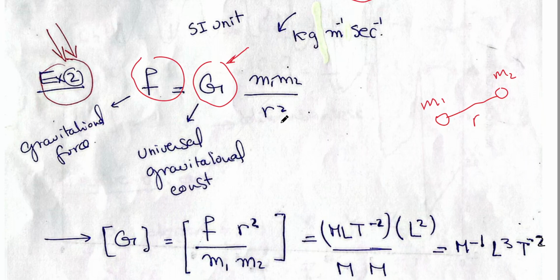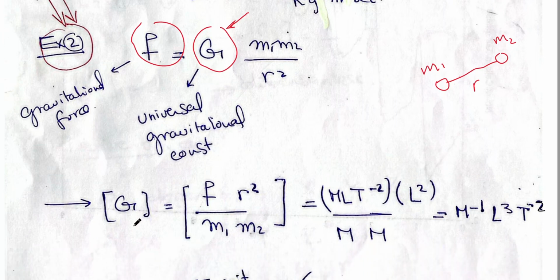It's not important to understand the physical problem now. We are just discussing its mathematical view, not the physical problem. So it's required to get the dimensions and units of this physical constant. The physical constant G is on the left-hand side and the other physical quantities on the other side. So r squared will be multiplied by F and m1, m2 will be divided. So G equals F r squared over m1, m2.